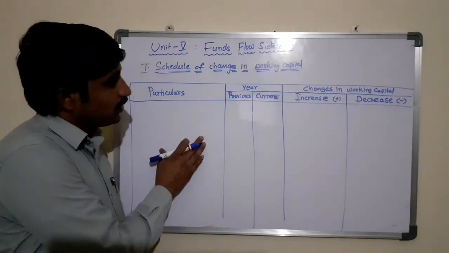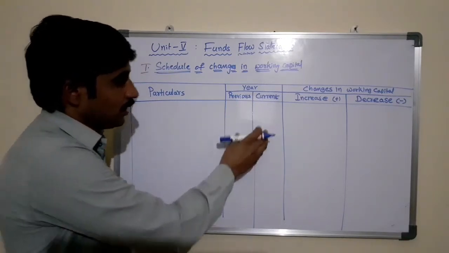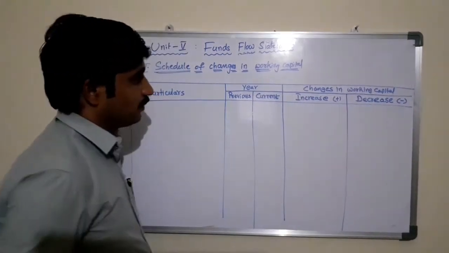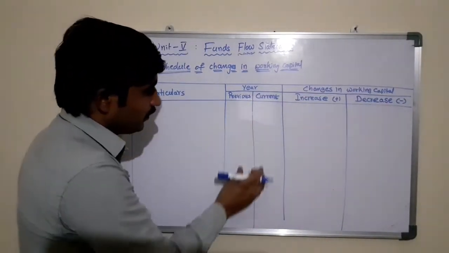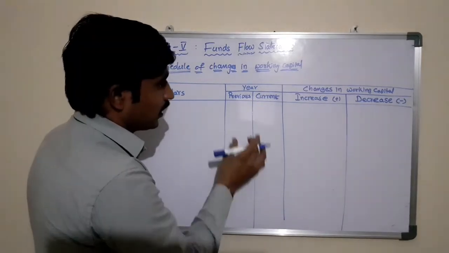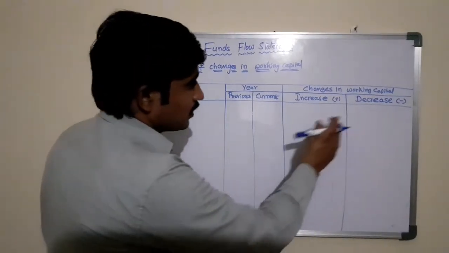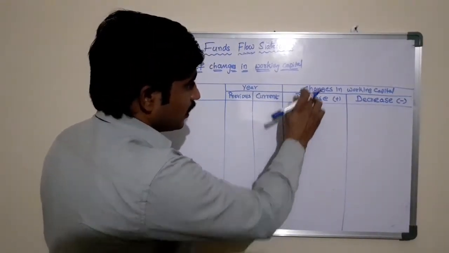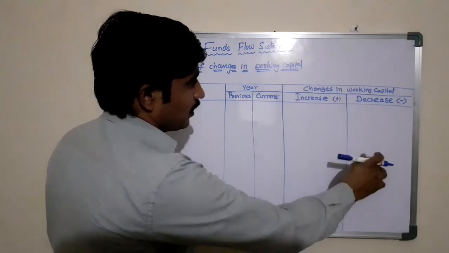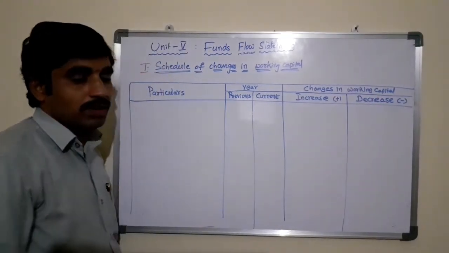There are totally three columns: particulars, years, and changes in working capital. The year column is again subdivided into two columns, previous year and current year, and changes in working capital is divided into increase and decrease.